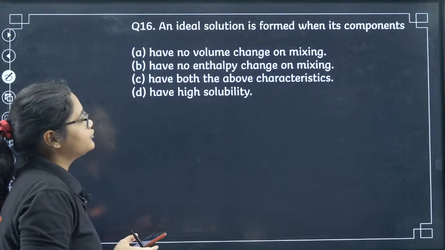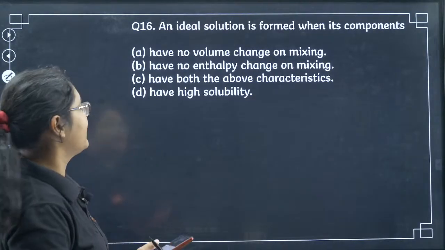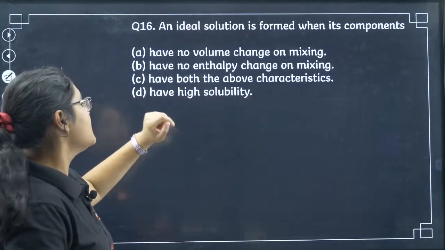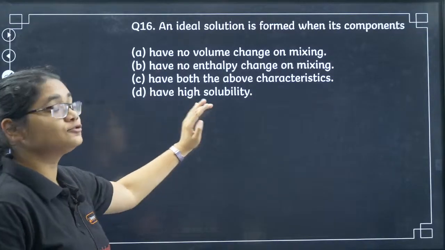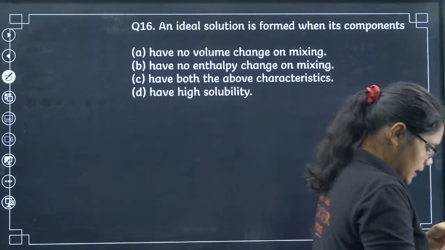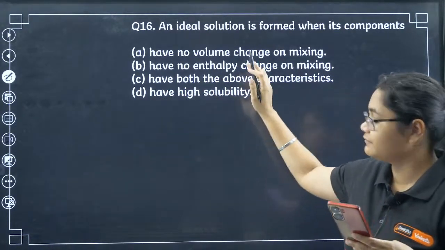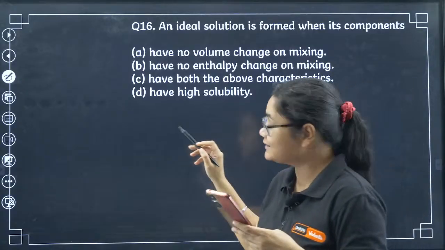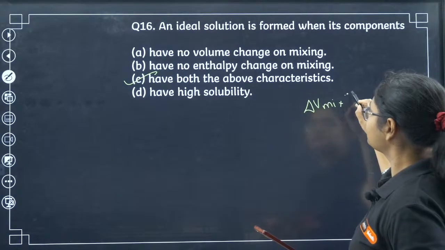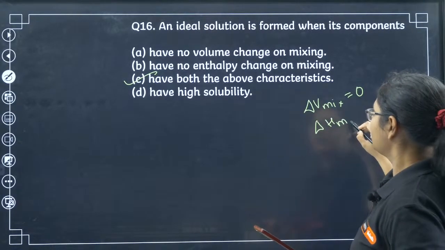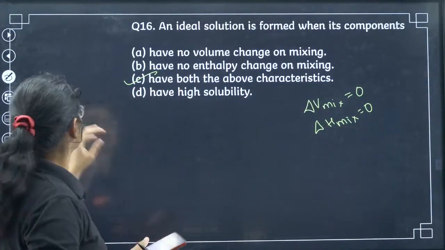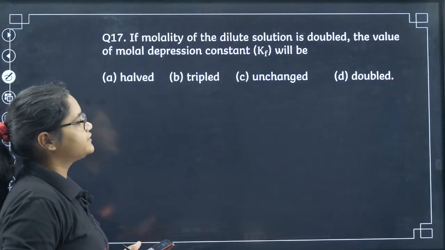So next question: an ideal solution is formed when its components have no volume change on mixing, have no enthalpy change on mixing, have both the above characteristics, or have high solubility. What condition will give us an ideal solution? Yes, C is correct here. You should have delta V mix equal to 0 and delta H mix equal to 0. That is the condition. Clear? Yes, 16 is C.